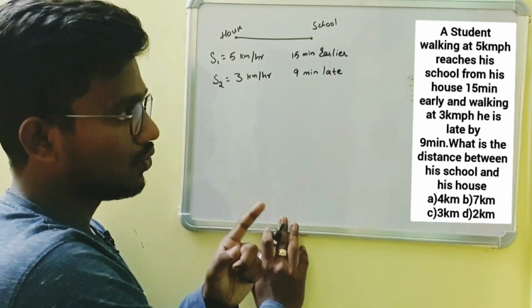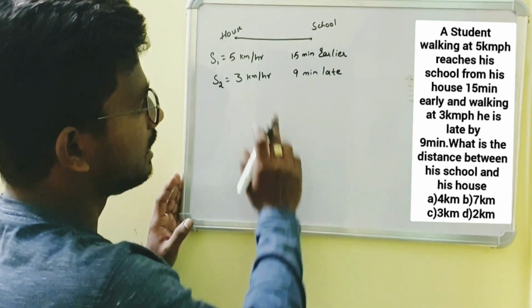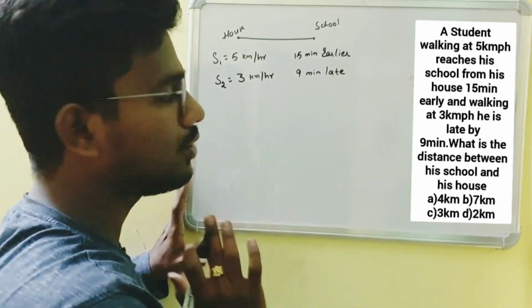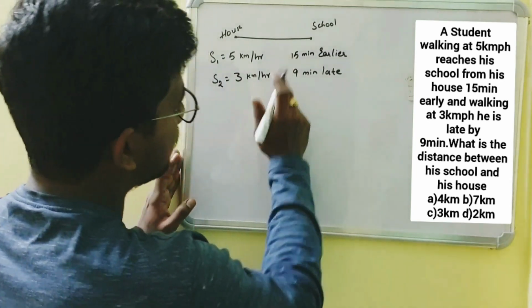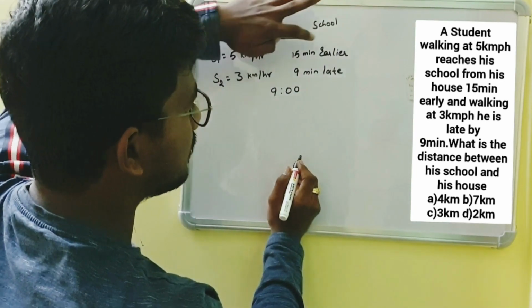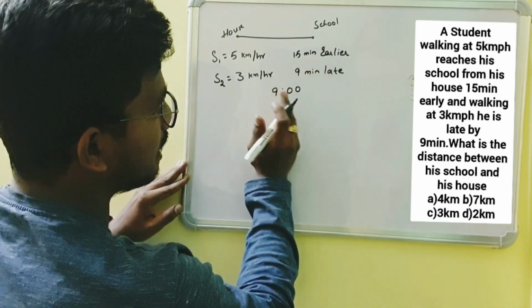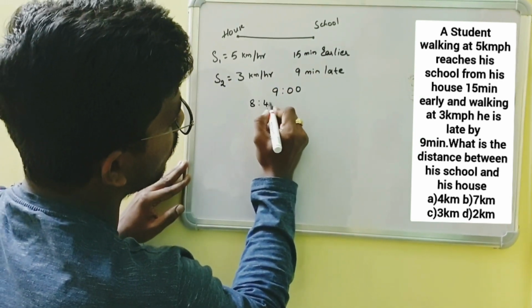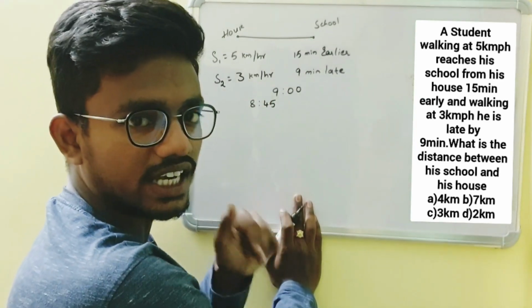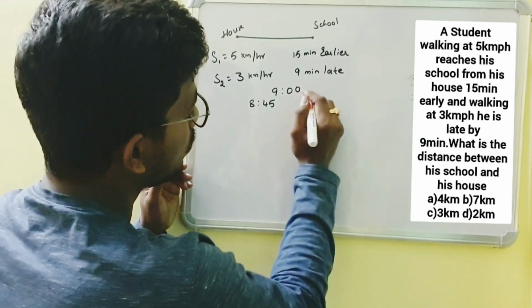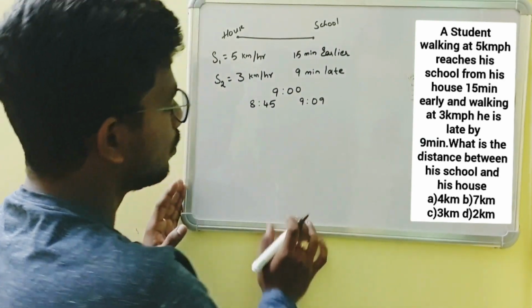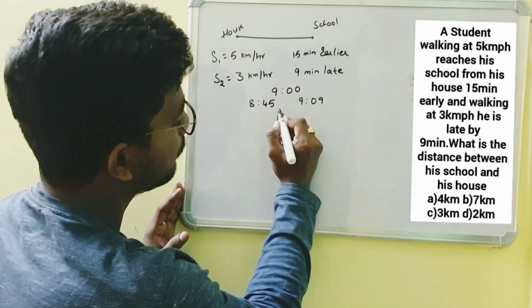In the question it is clearly observed that in the first case he is early to his school, but in the second case he is late. For example, let us take that he has to reach school at 9 o'clock. As he is 15 minutes earlier, it means he has taken less time, so he reached at 8:45. In the second case, he was late by 9 minutes, so he has taken more time than before. So it is 9:09.